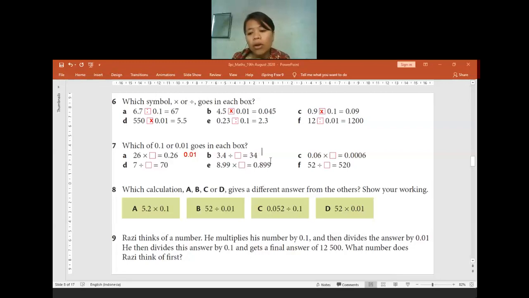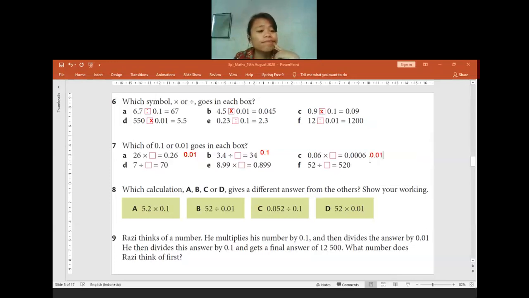Now for the question B, from 1 decimal place into no decimal places. Yeah, it's okay if we cannot cover until question 8. We can continue on the next class. So it will be 0.1, because from 1 decimal place into no decimal places, the difference is only 1. For the question C, how many decimal places will be needed? From 2 decimal places into 4 decimal places, the difference is 2. So it means we take the 0.01.